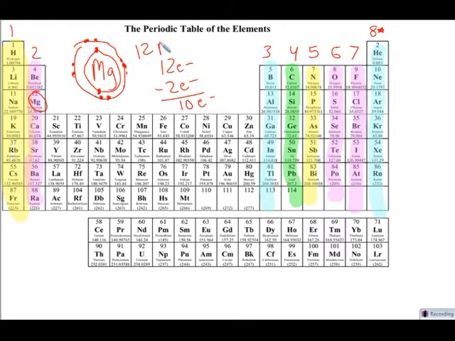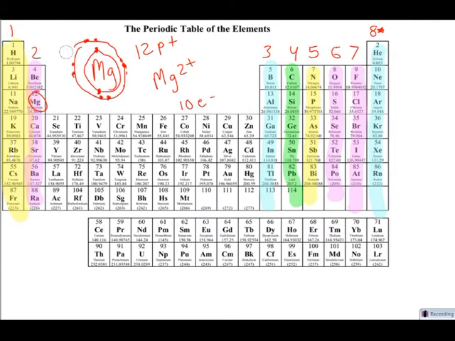It still has 12 protons, and we know that because the atomic number is 12. So now if we look at our magnesium, it's no longer neutral because the protons and the electrons are not equal anymore. So what will the charge of magnesium be? Magnesium, when it's happy, when it's stable, has a full outer ring, and is going to be a plus 2, because there are 2 extra protons compared to electrons. Because everything else in magnesium's family has 2 outer electrons, beryllium, calcium, strontium, they're all going to be 2 plus because they are all going to lose those 2 electrons.